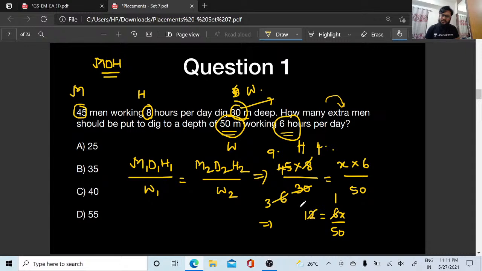6 ones are 6, 6 twos are 12. So x is going to be how much? 50 into 2, right? The value of x is going to be 50 into 2, 100. So for the extra men, x is going to be 100 here.